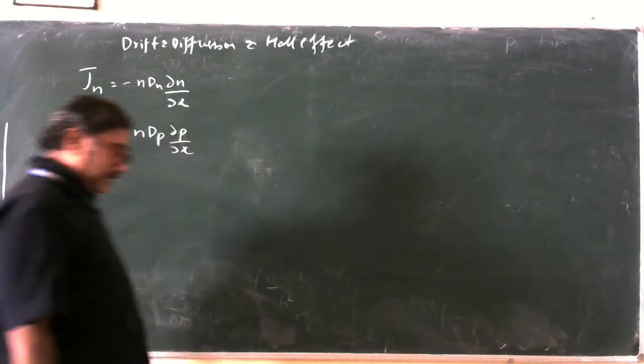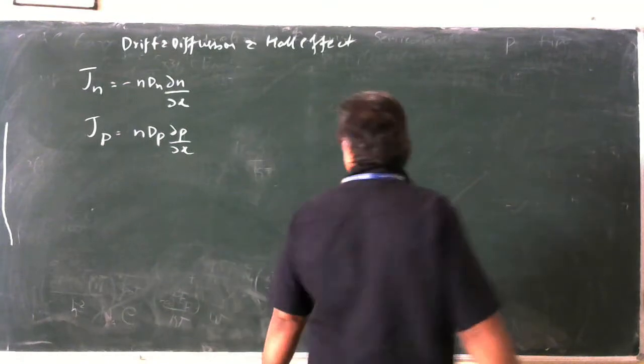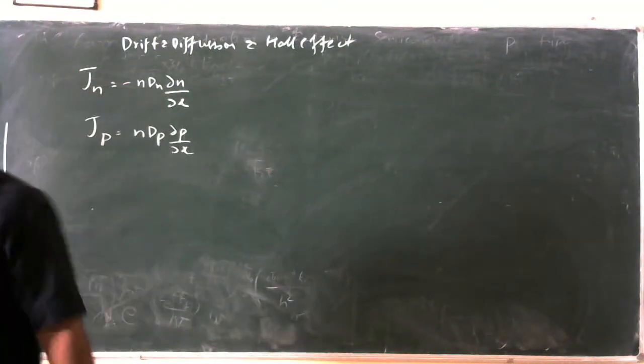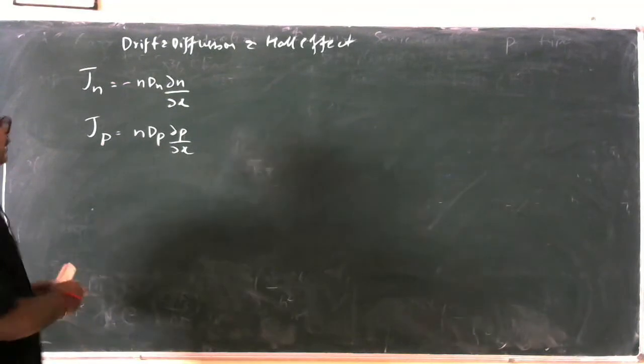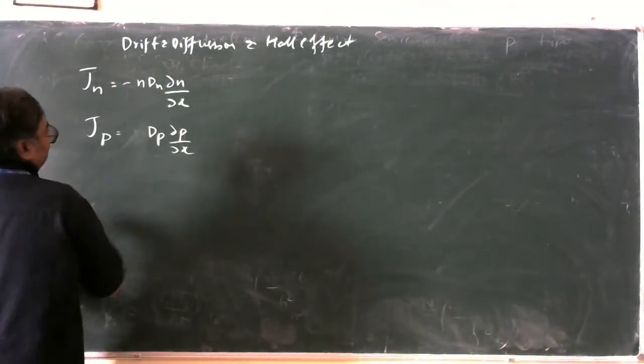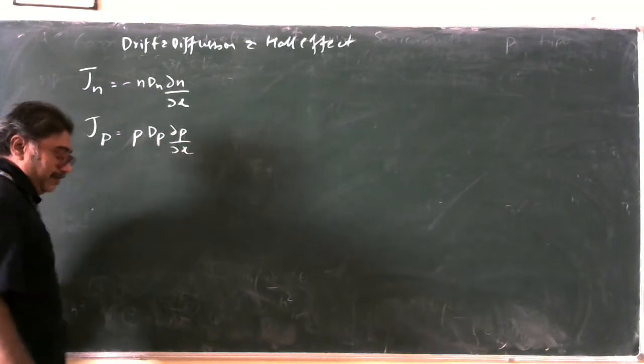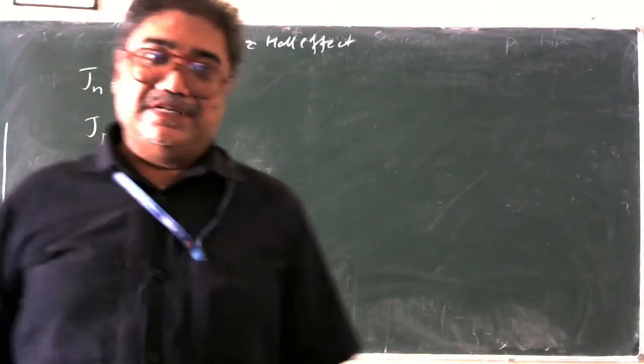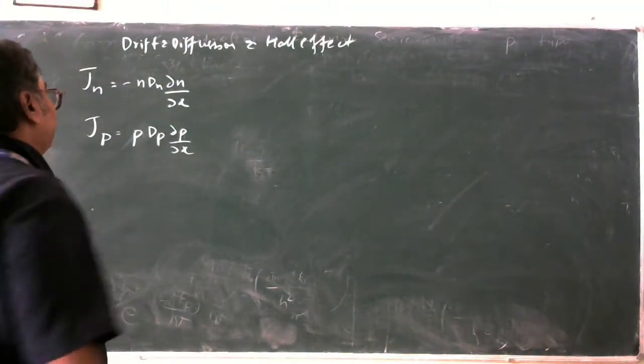So the diffusion current density Jn is given by minus q Dn dou n by dou x, and the diffusion current density for holes is given by q Dp dou p by dou x. It is not n, it is p, where p represents the number of holes. And why negative? Because the electrons are always represented by the negative charge.